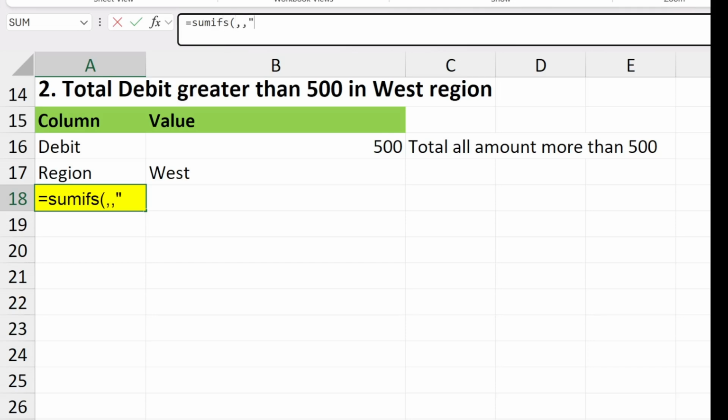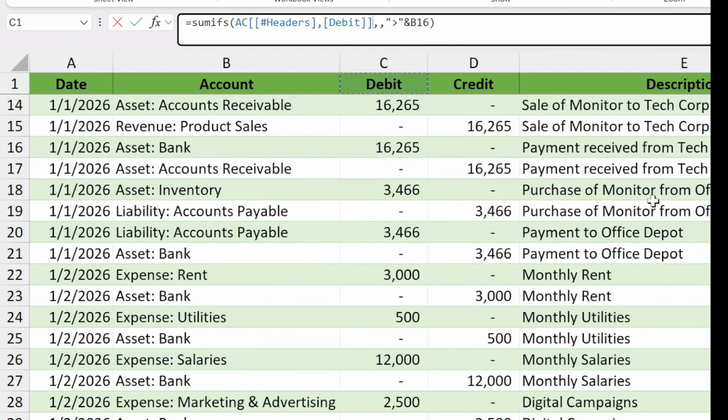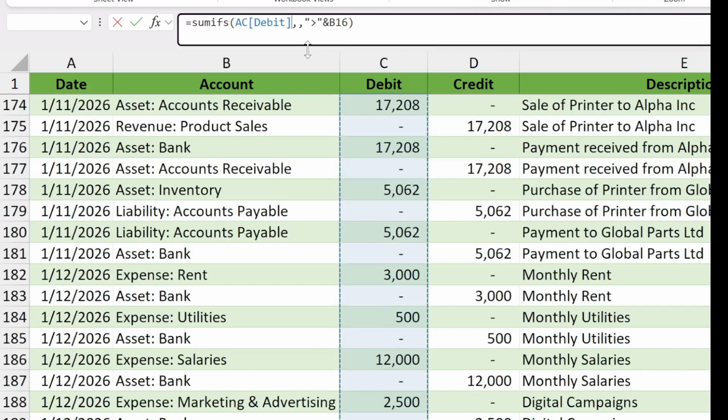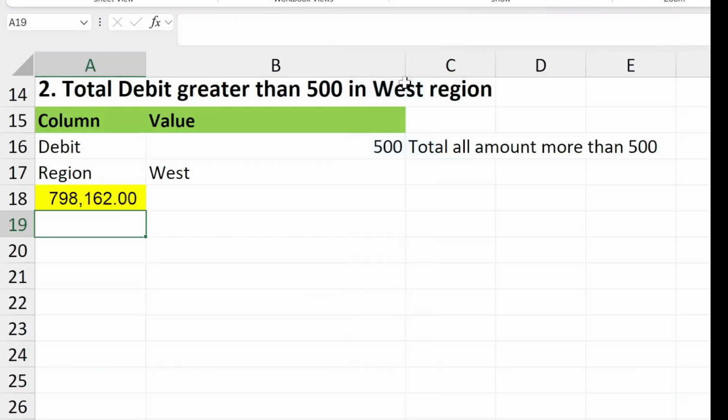Type quotation greater than quotation and B16 to combine the greater than operator with the dynamic threshold value stored in cell B16. Navigate to the AC sheet and select the debit column to specify the range of values you want to add up. Comma and select the debit column again and press Enter.